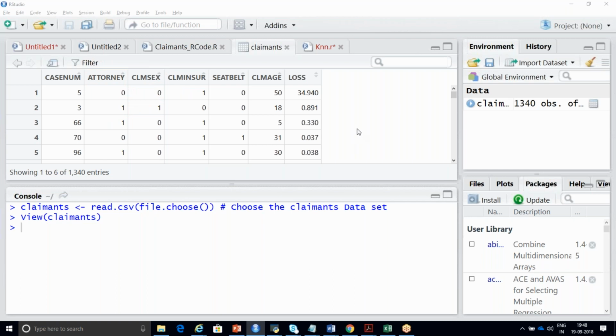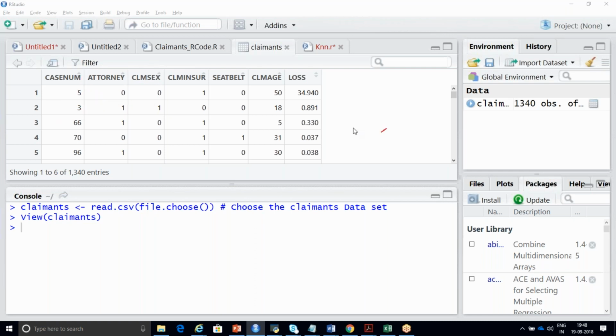Yes, so your output column is attorney. Attorney means whether a particular person who is claiming for insurance hired an attorney or a lawyer or not. If it is 0, he has not hired a lawyer. If it is 1, he has hired a lawyer to run this particular insurance case.